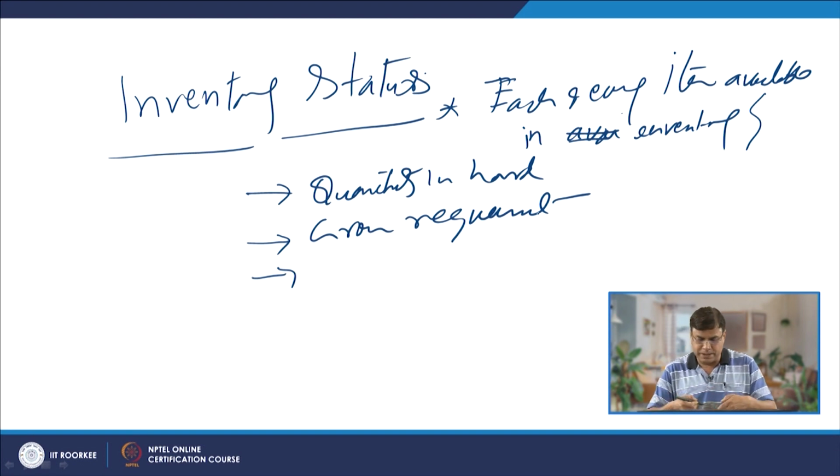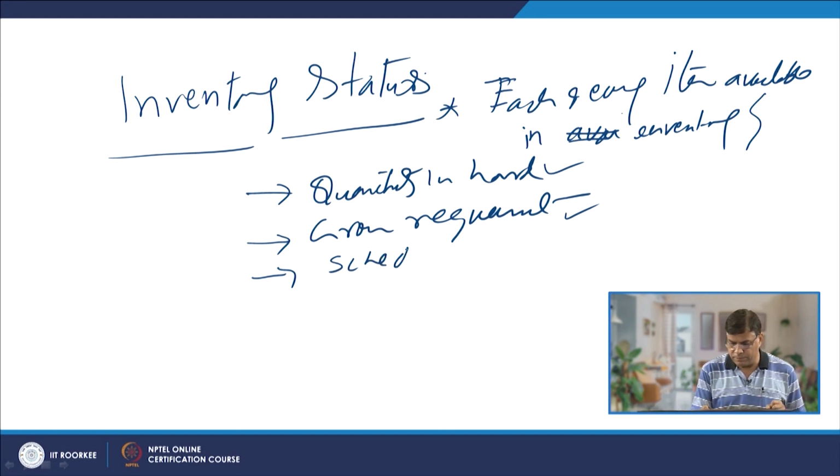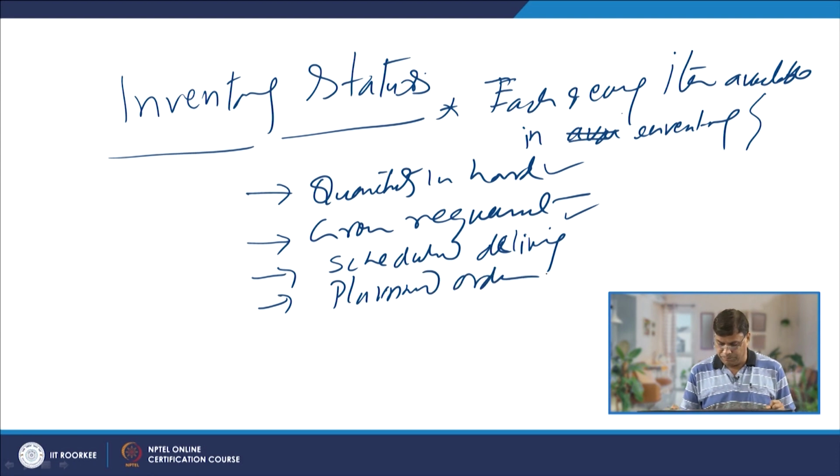if it is in deficit, or what we are going to get in future, what orders are placed, what is the lead time. Those are other details we need to know to see whether the items are available or we need to make arrangements for them. So, inputs in MRP are also taken from the inventory status in the form of quantity in hand, the gross requirement of the different items required for facilitating smooth production, and then the scheduled deliveries for already placed items.